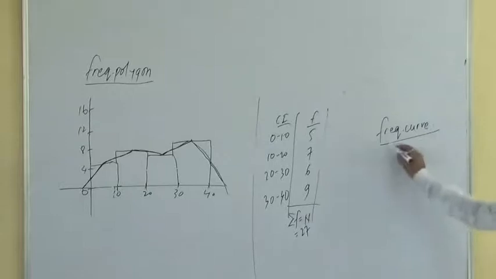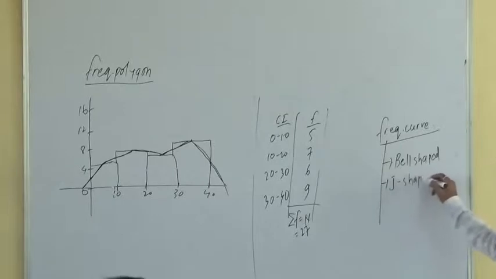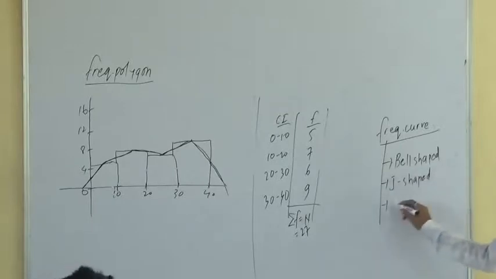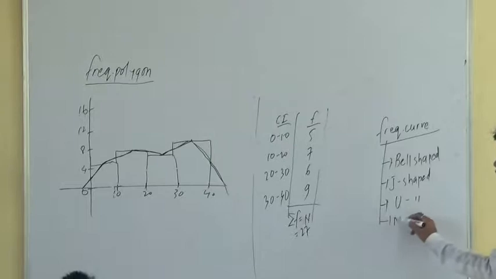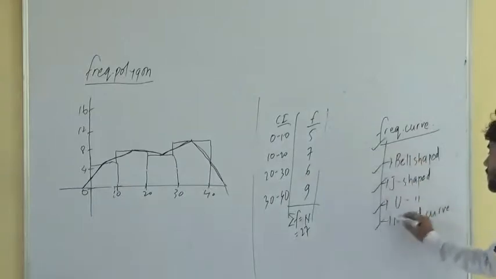Frequency curves are of different types, like bell-shaped curve, which we studied in normal distribution, then J-shaped curve, then U-shaped curve, then mixed curve. You can just remember different types of frequency curve here.